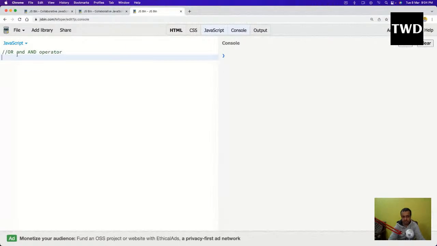I'm going to show switch also. Switch has things like a break statement which is required. That might seem like an extra thing. Okay, so we are going to learn about the OR and AND operator.